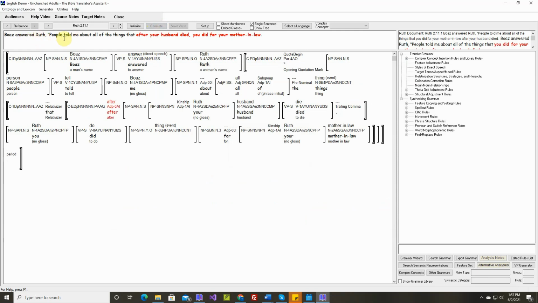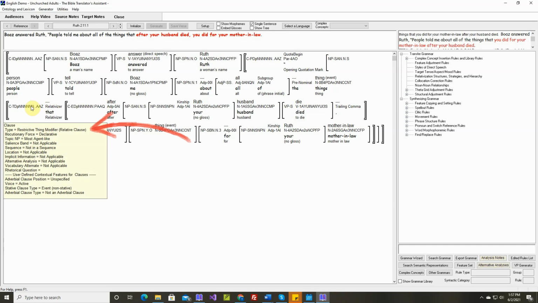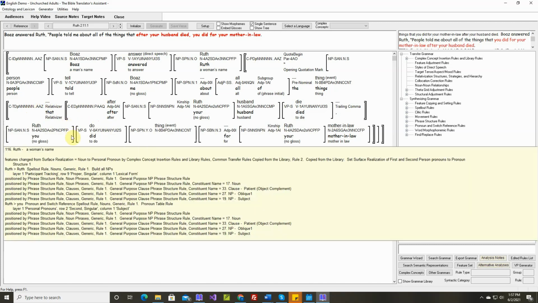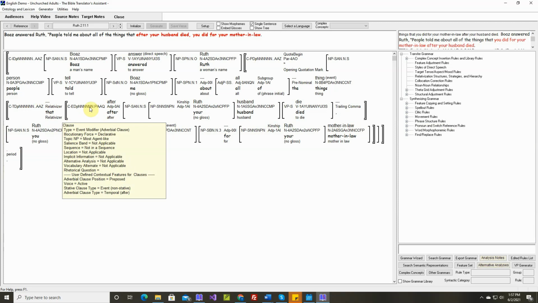Okay, boys answered Ruth. People told me about all of the things that after your husband died you did for your mother-in-law. That you did for your mother-in-law after your husband died. Okay, so we have this preposed adverbial clause inside a relative clause. And when a relative clause contains a preposed adverbial clause, I think we want to postpose the adverbial clause.